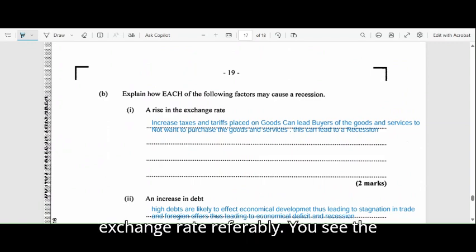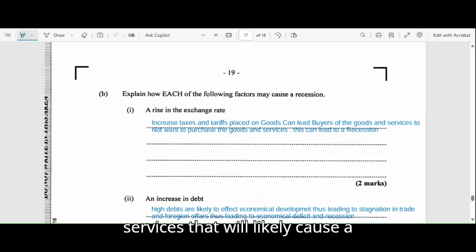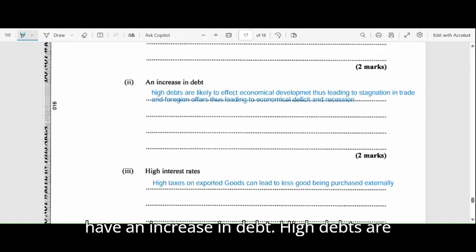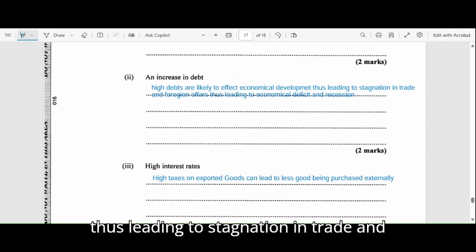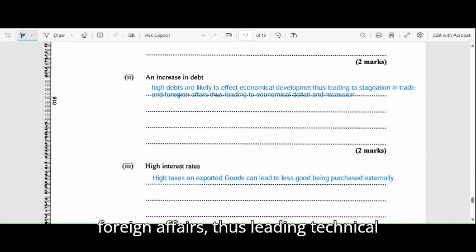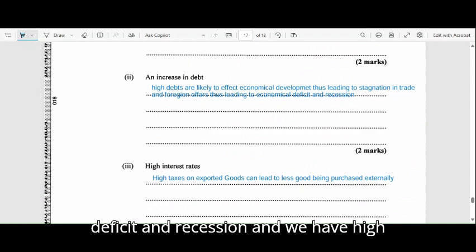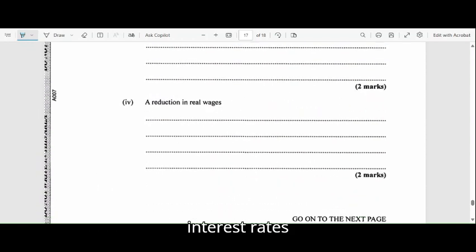If you increase the exchange rate, or probably put on the CET, common external tariff, on goods and services, that will likely cause a recession due to countries not wanting to buy a product due to high taxation when they could have it at significantly lower prices in different economies and different countries. You have an increase in debt. High debts are likely to affect economic development, thus leading to stagnation in trade and foreign affairs, thus leading to economic deficit and recession. And we have high interest rates.